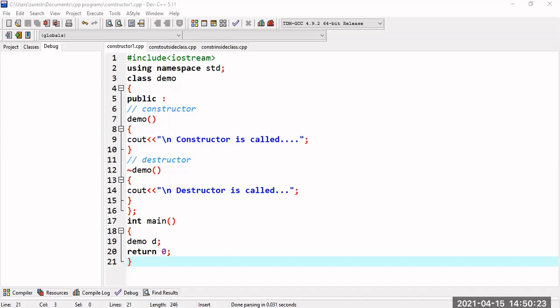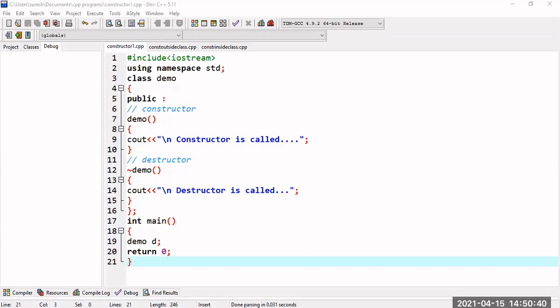A class has only one destructor. That's why it cannot be overloaded. And constructor cannot be virtual. Virtual constructors are not there, but virtual destructors are there. We will discuss what this virtual means in the fifth chapter. At that time we will discuss this point.